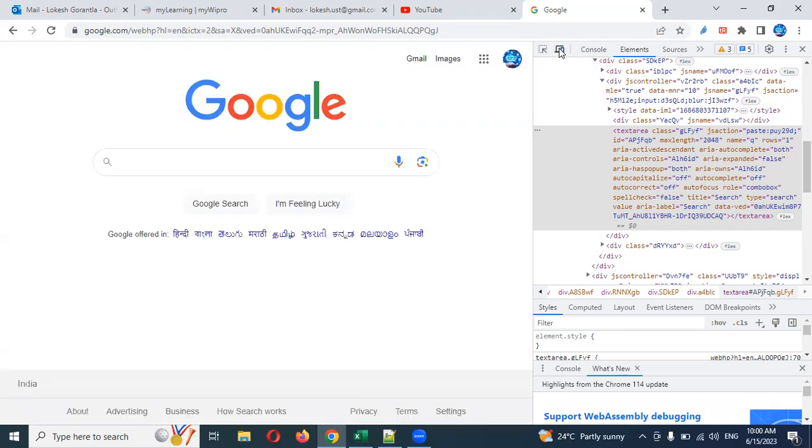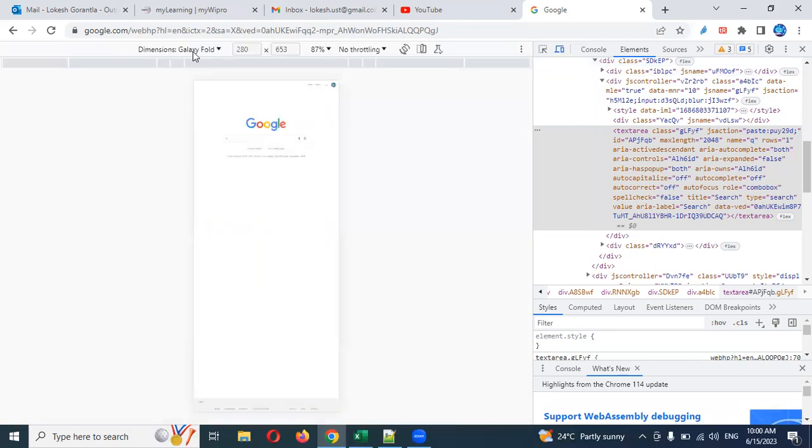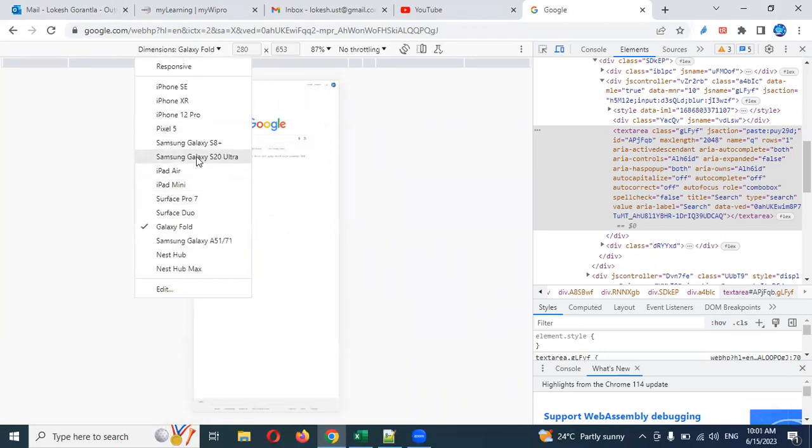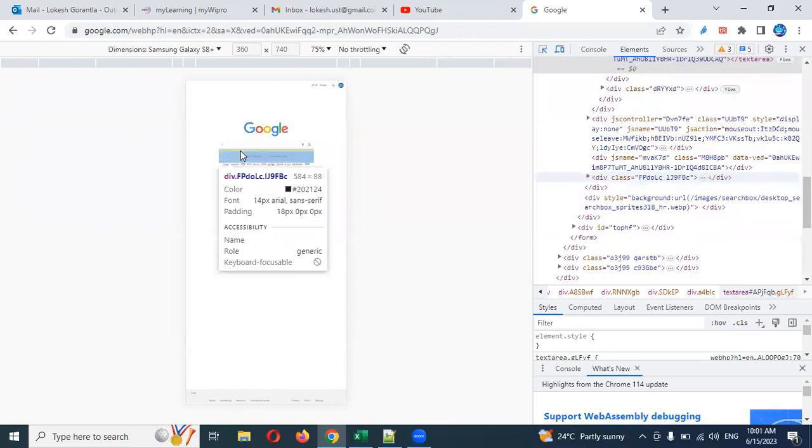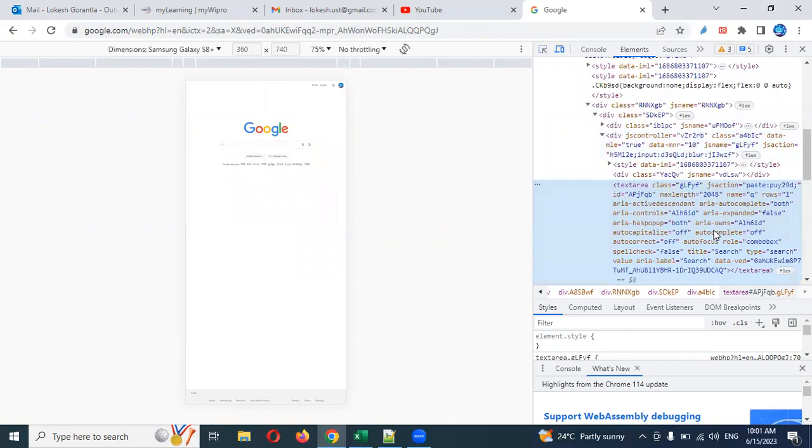You can just open Google Chrome, inspect it and click the toggle, then it will convert into mobile view. It will ask for dimensions, which format you want, like Galaxy S8 Plus, with dimensions 360 by 740 and 75 percent viewing. If you inspect again, you can see the same element, same thing.